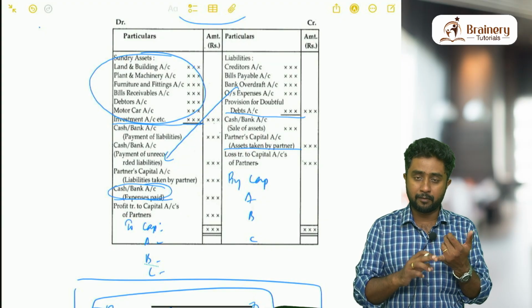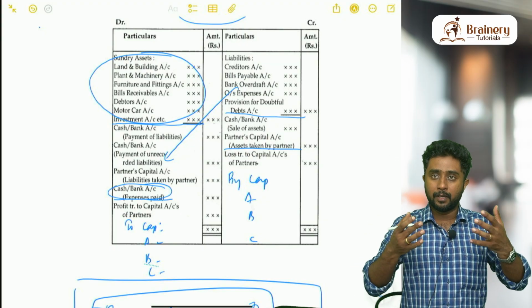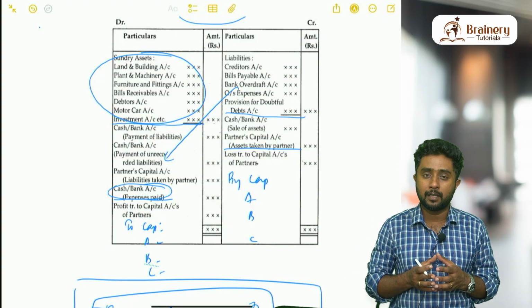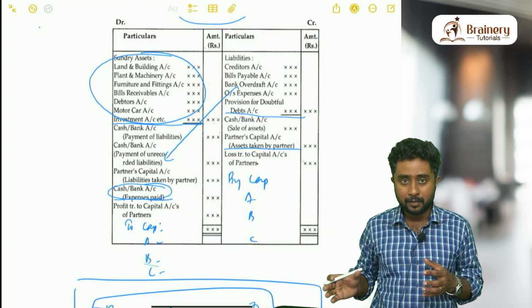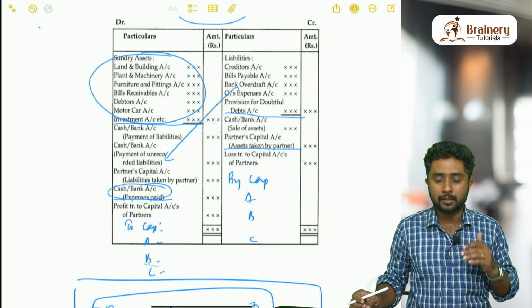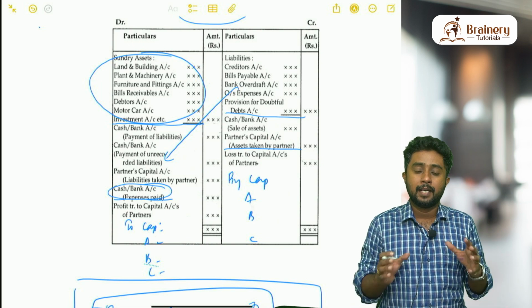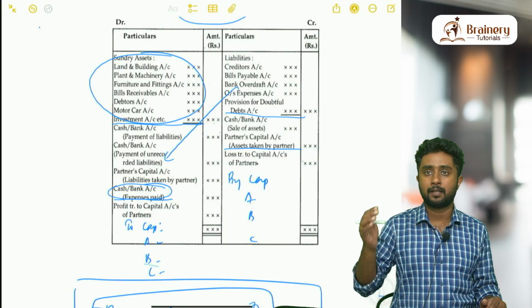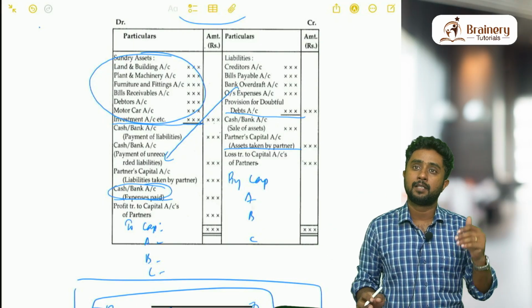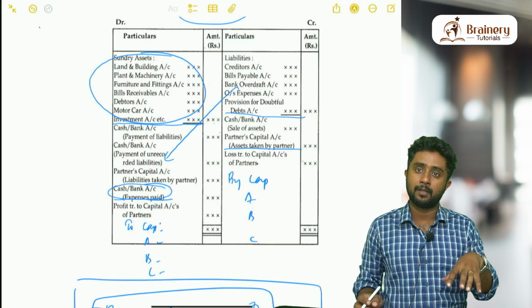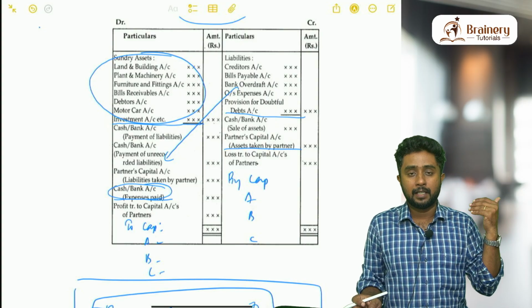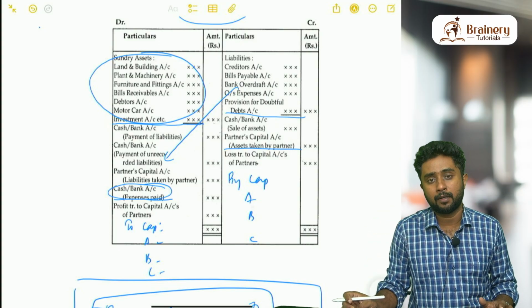So first part we have done, second part we have done. When it comes to the third part, what we are going to do is balance the account. Balance the account means what? We will add all the credit side amounts, we will add all the debit side amounts, and we will find out the difference. The difference amount can be profit or loss. Same like revaluation account. Credit side total is more than the debit side means it is profit. So here also same only. Credit side total is more than the debit side, it is called profit, and the profit should be transferred to partners' capital account. In which ratio?